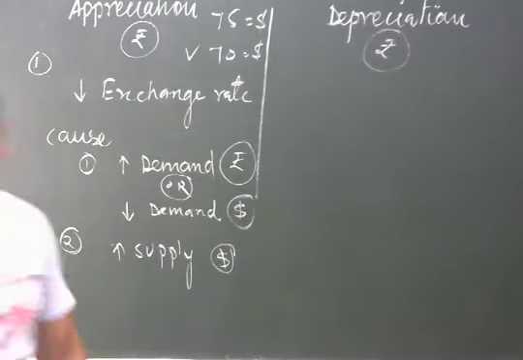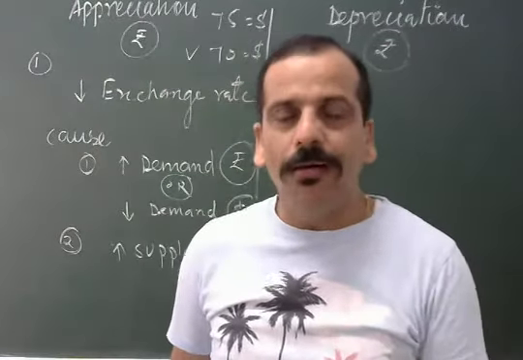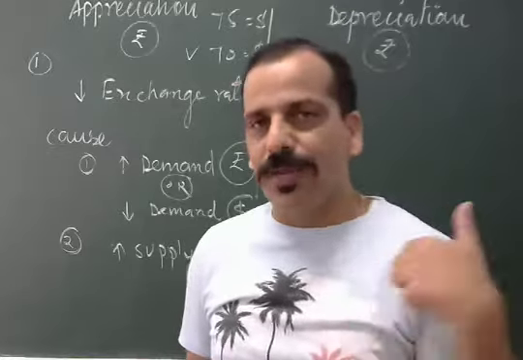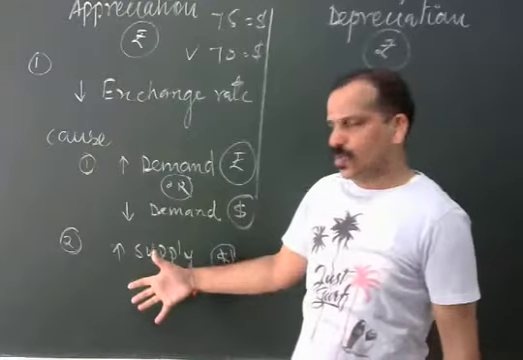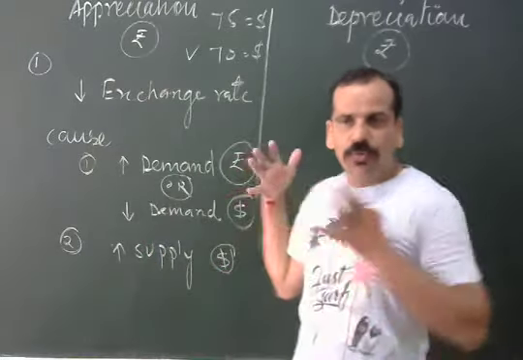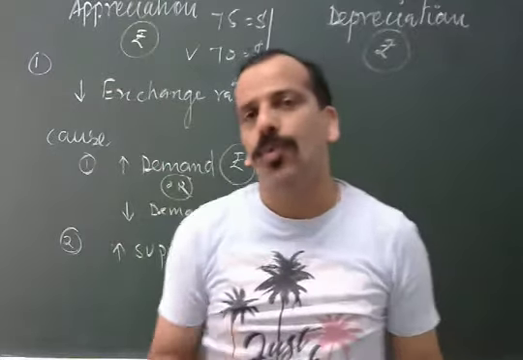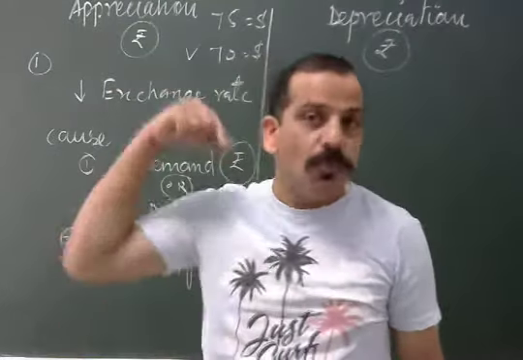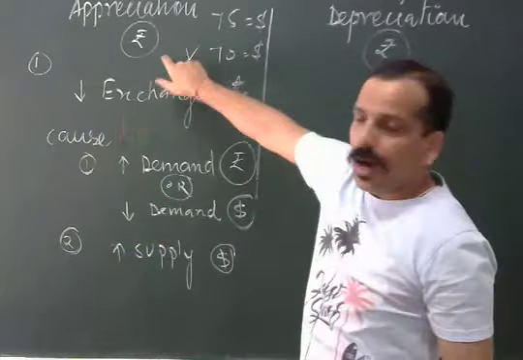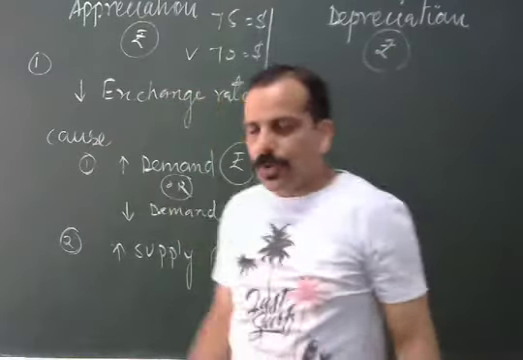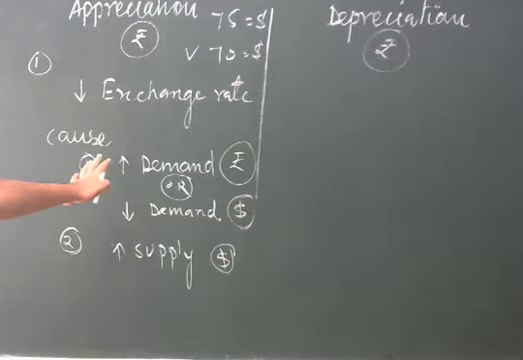So when supply increases, this is what I learned in class 11, when the supply is more, automatically prices fall. The same case applies here also in this market. When the supply of USD is more, automatically the value of USD will fall. When it falls, the exchange value of the INR will increase. Okay, is it clear about this mechanism?